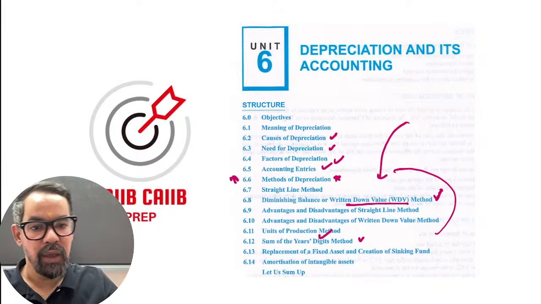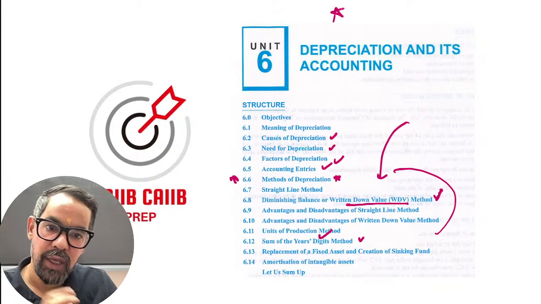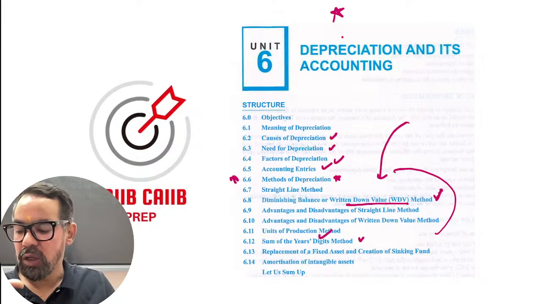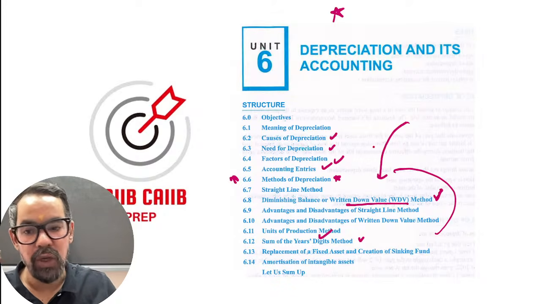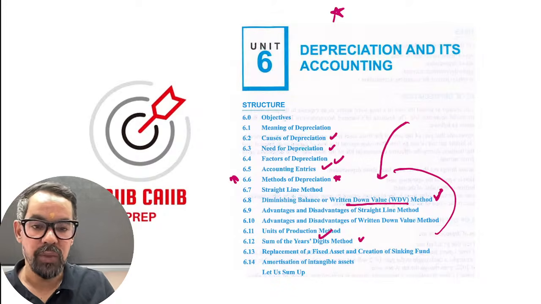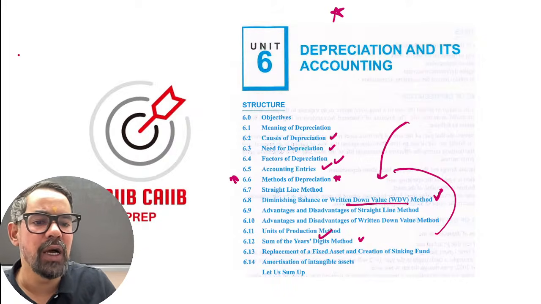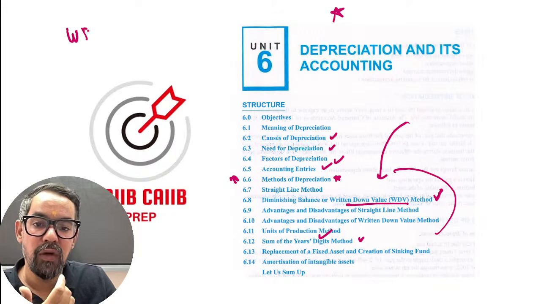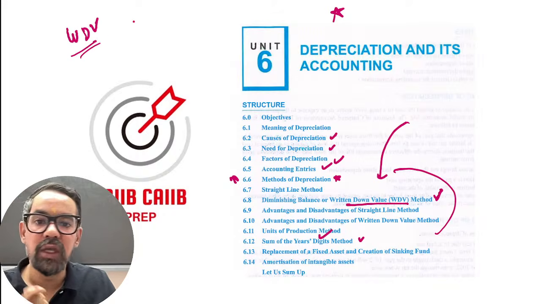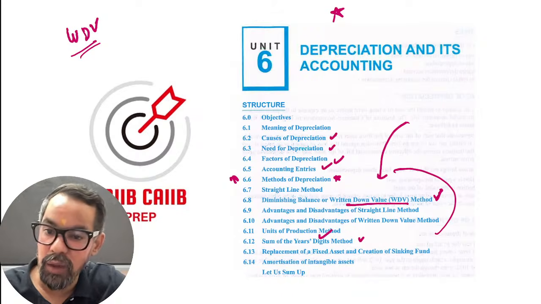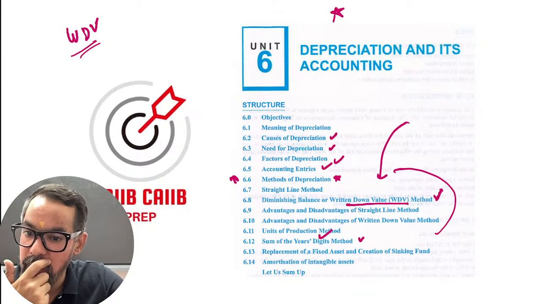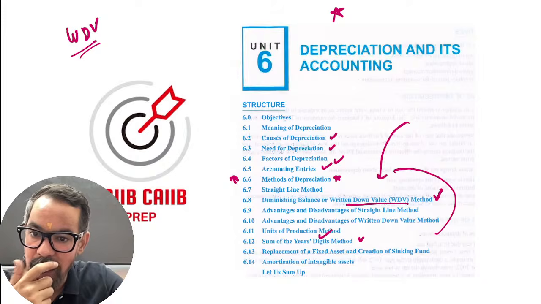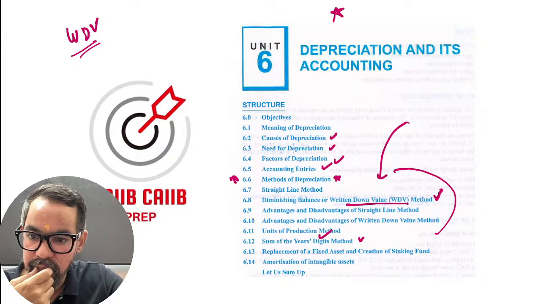So from this portion, these 4 methods are very simple. Just focus on that and try to solve this. For the written down value method, they will ask you for 3 years or 5 years, and they can also ask for book value, so you have to tap on that. I have kept other questions also, but I'll go for the written down value method only. Unit of production is there.